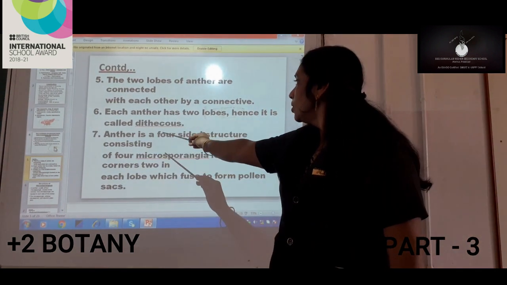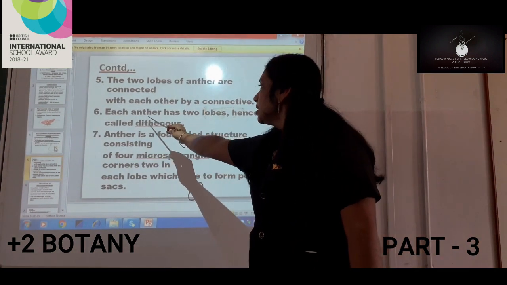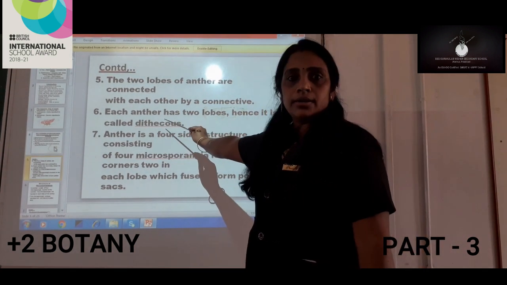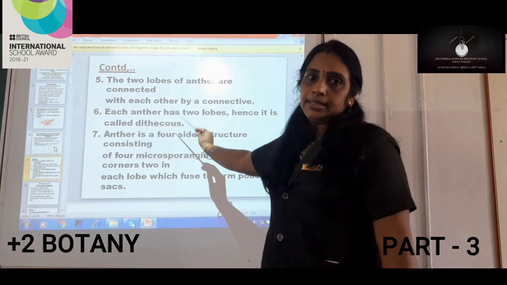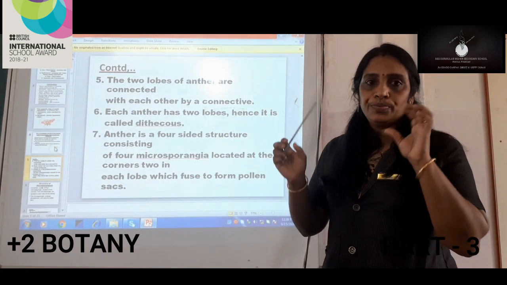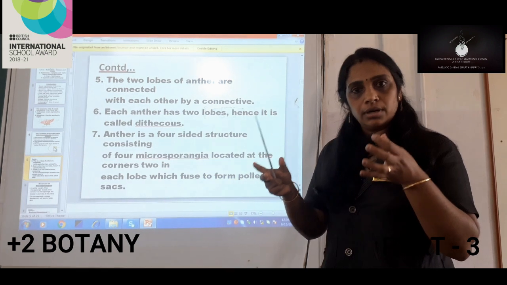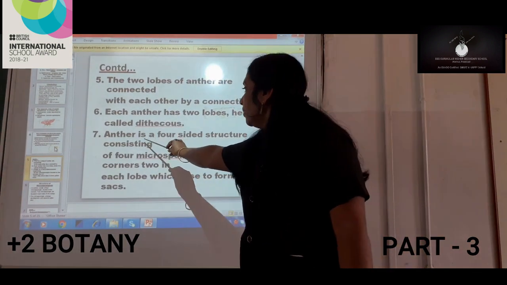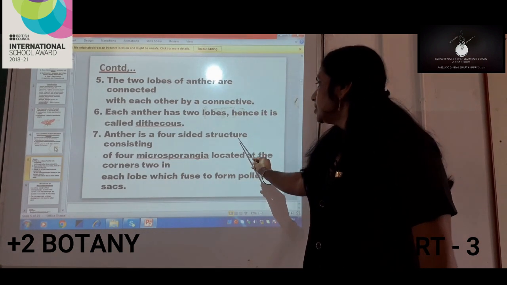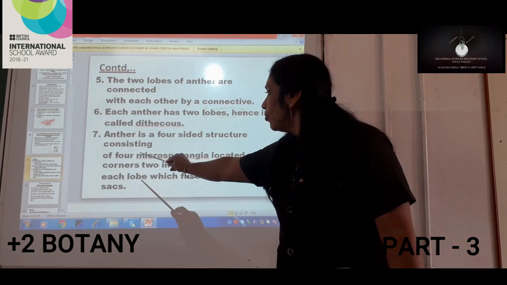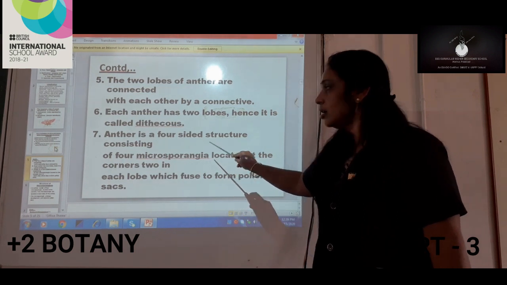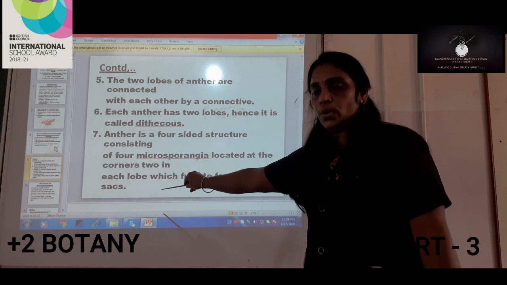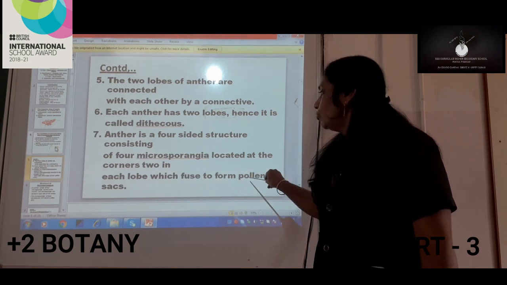And the next thing, each anther has 2 lobes, therefore that anther is called dithecous. Dithecous means 2 theca, 2 lobes it is having. That's why it is called dithecous. Now next thing, again we have seen in the picture, the anther is a 4-sided structure consisting of 4 microsporangia located at the corners, 2 in each lobe, which fuse to form pollen sacs.